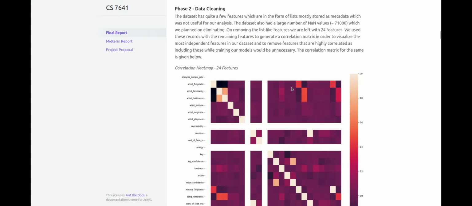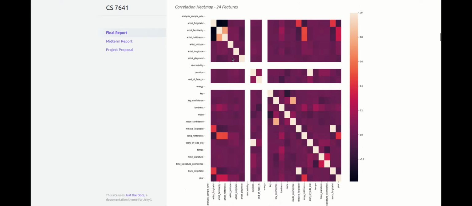In the second phase, we clean the data by removing list-like features and eliminating about 71,000 NaN values. This left us with 24 features. We use these to generate a correlation matrix, which can be seen here, and we dropped the highly correlated features. This heat map shows that danceability and energy values are 0 throughout the dataset. An external API is required to fill these values. For this project, we didn't use these features.